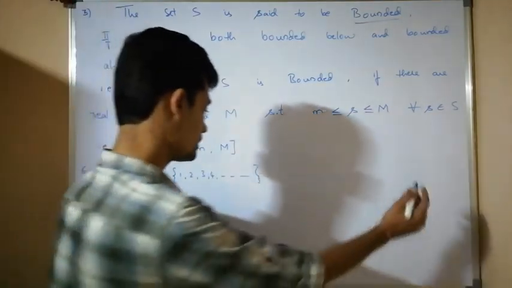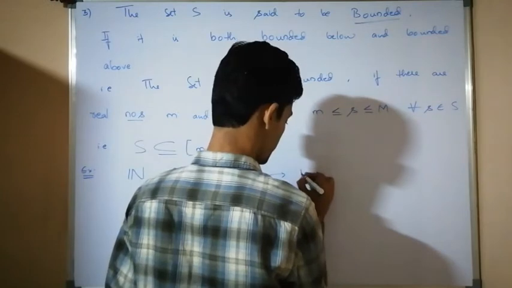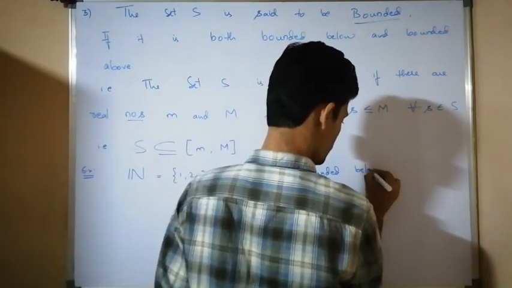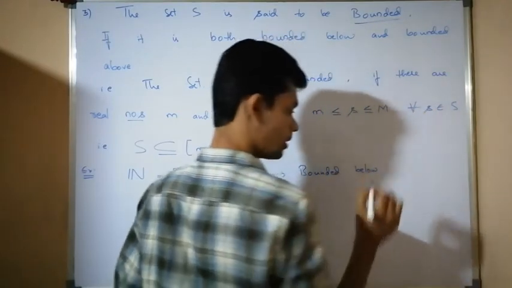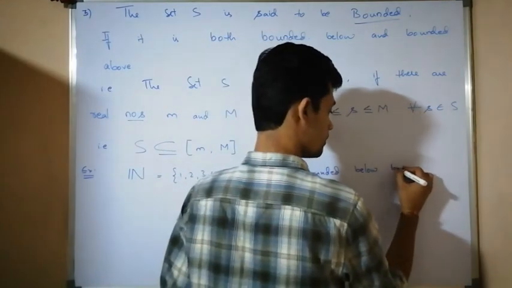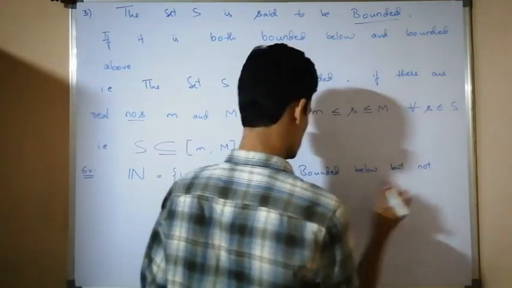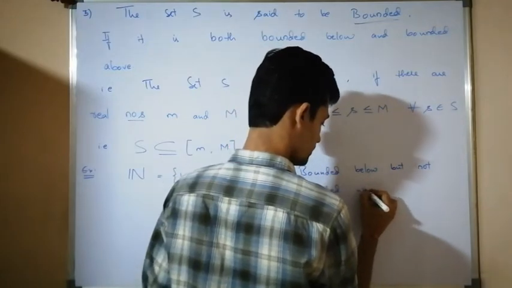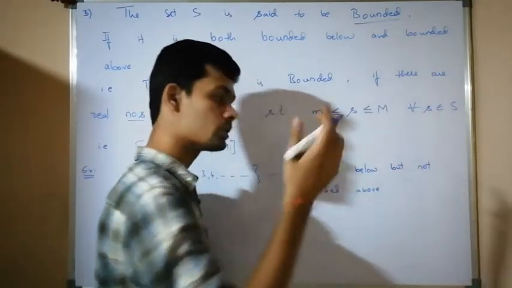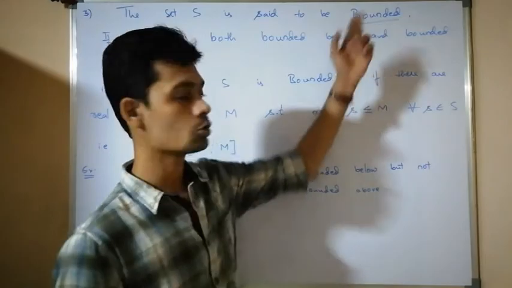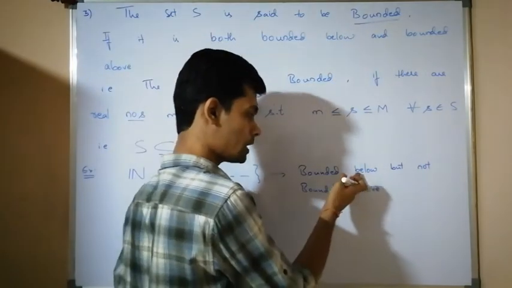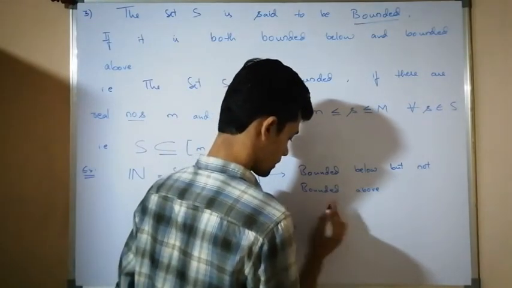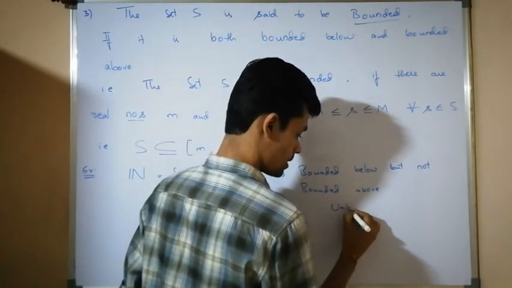Therefore, here I can say bounded below but not bounded above. If it is both bounded below and bounded above, then the set is said to be bounded. It is bounded below but not bounded above. Therefore, unbounded.